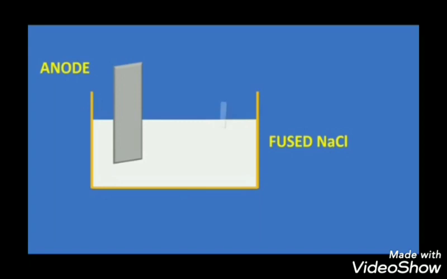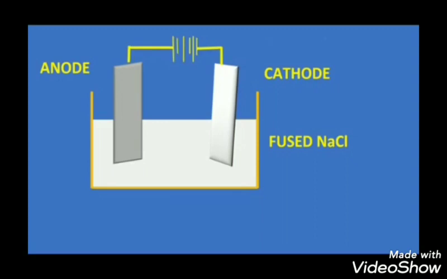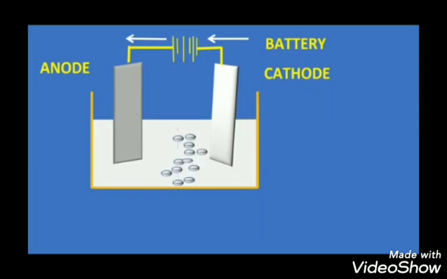two graphite plates are dipped in that. One is the anode, one is the cathode, and they are connected by a connecting wire to a battery. Here you can observe that electricity is passed through this.